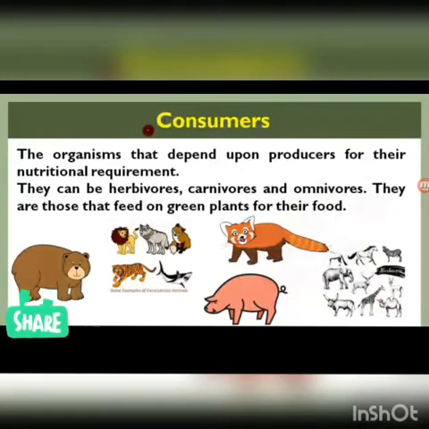What is herbivorous? Herbivorous are organisms that eat only plants. Carnivorous are those organisms that eat herbivorous, that means they depend upon other animals for their food. Omnivorous organisms are both herbivorous and carnivorous, that means they eat both plants and other animals for their food requirement.